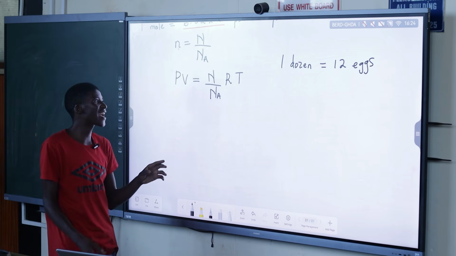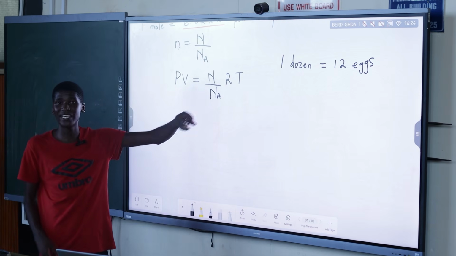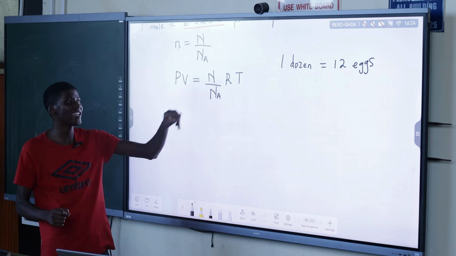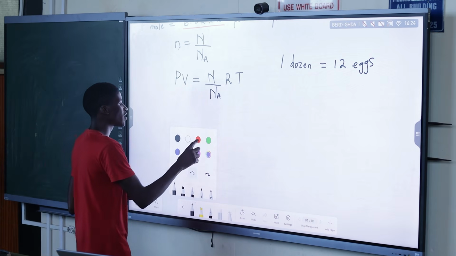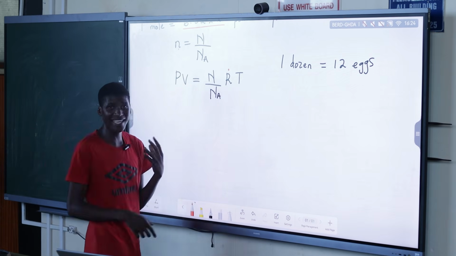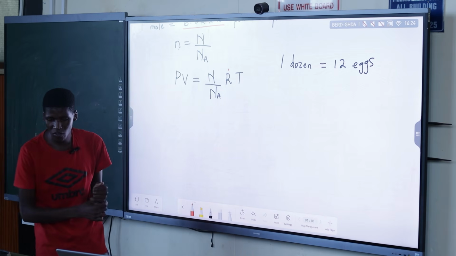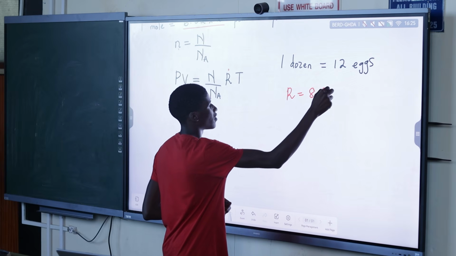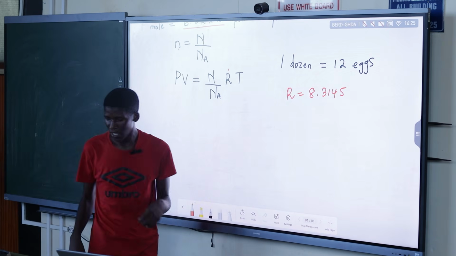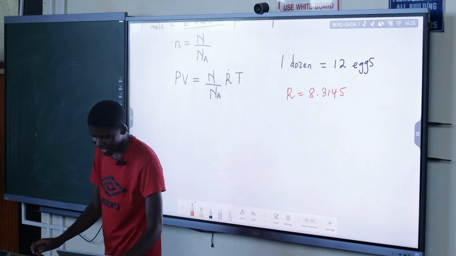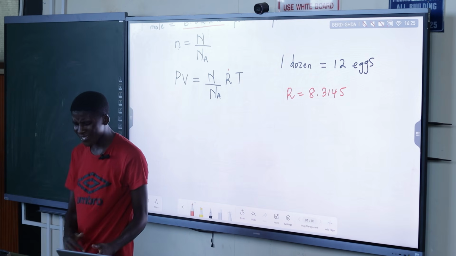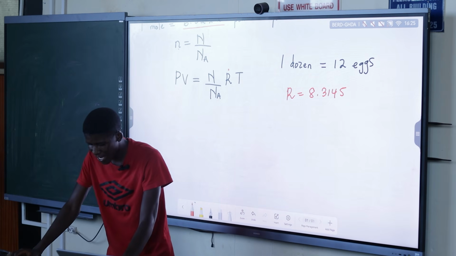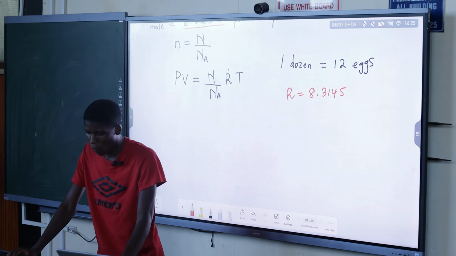And then we can see here, guys, remember that these are multiplied terms, so we can just isolate R over Na. So this R is a gas constant. What is the gas constant R equal to? R is a value of the gas constant that is equal to 8.3145.